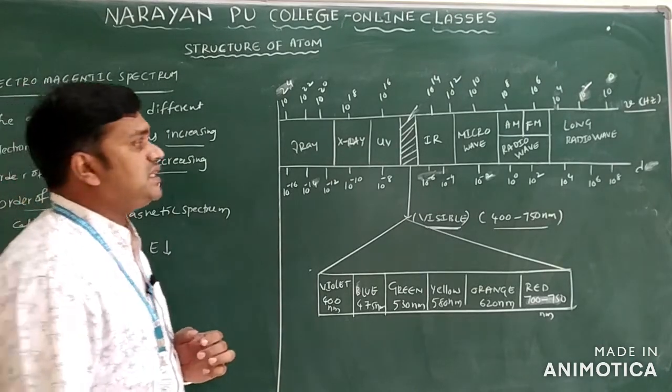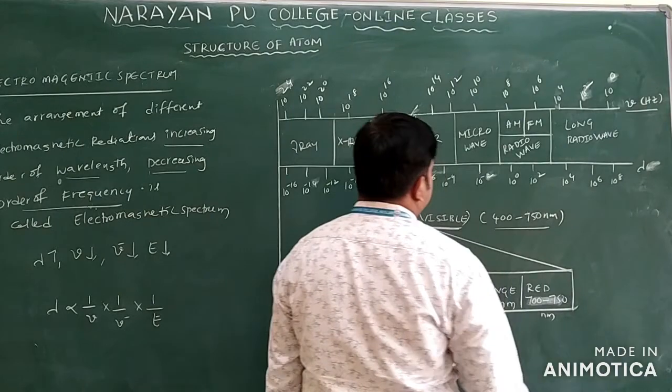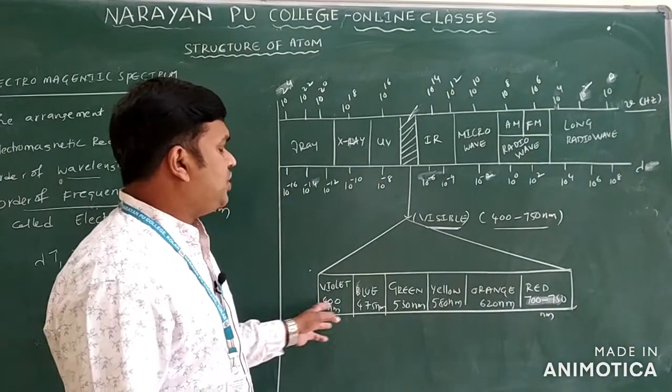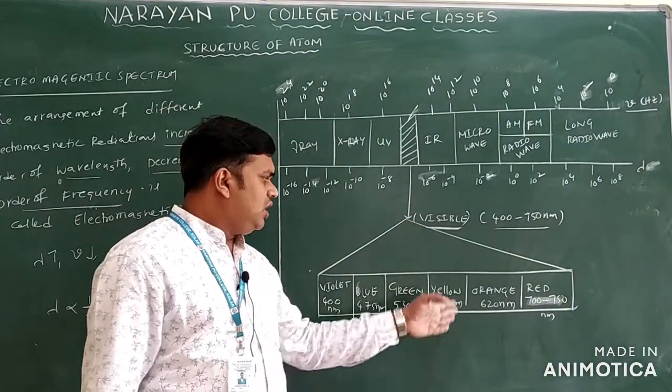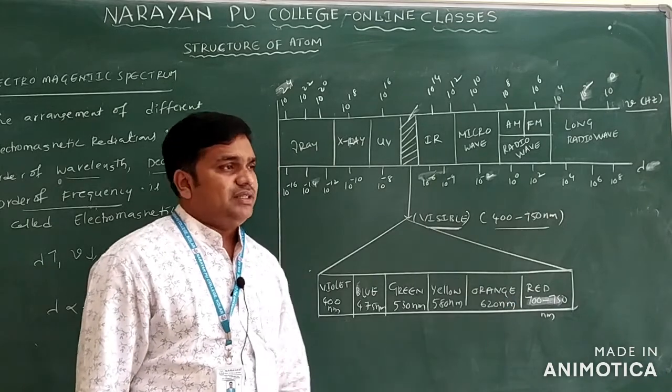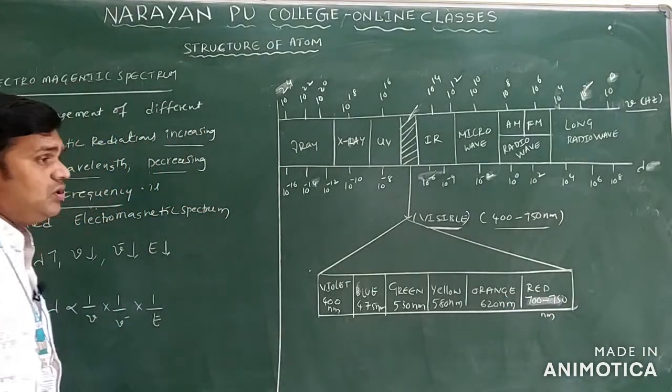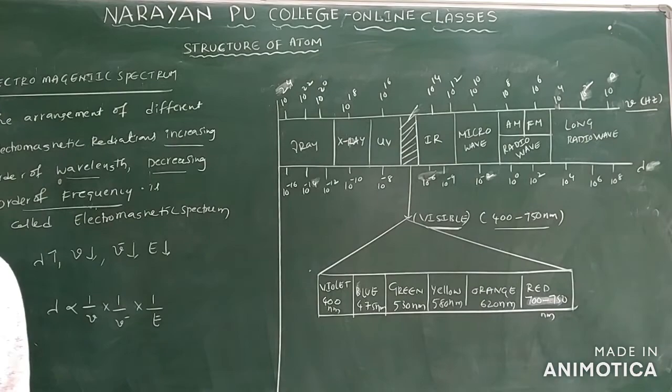What is the visible region range? We have 400 nanometers to 750 nanometers with different colors: violet, blue, green, yellow, orange and red only. This is regarding the electromagnetic spectrum.